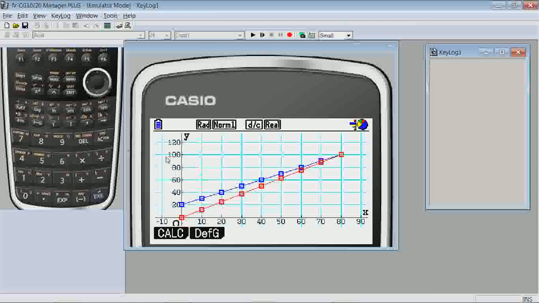Let's first look at Plan A, the blue line. It has a y-intercept of 20. Notice when X is 0, 0 on the original corresponds to 20 on the modified score. The next point shows that a score of 10 corresponds to a modified score of 30. So a 10 on the original corresponds to a modified score of 30. The slope, therefore, is 1. For every 10-point increase in the original, here from 0 to 10, there's a corresponding increase of 10 points in the modified, here from 20 to 30.